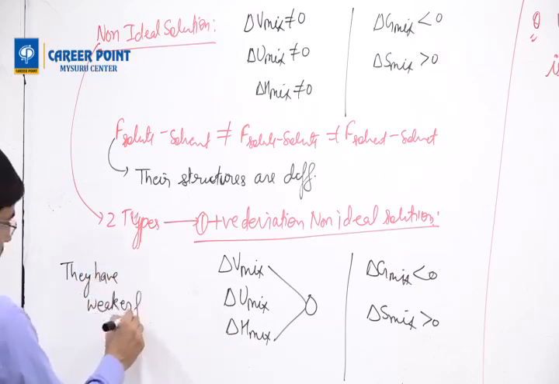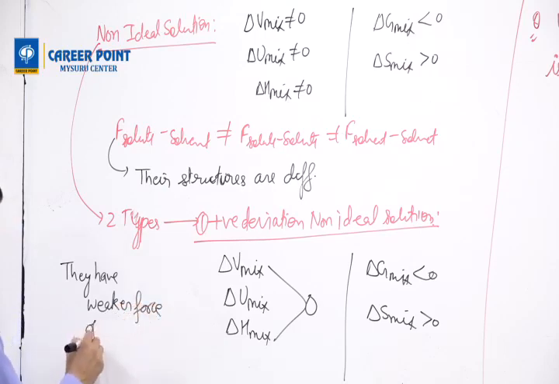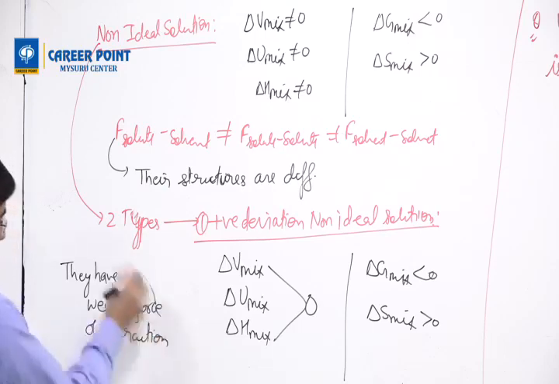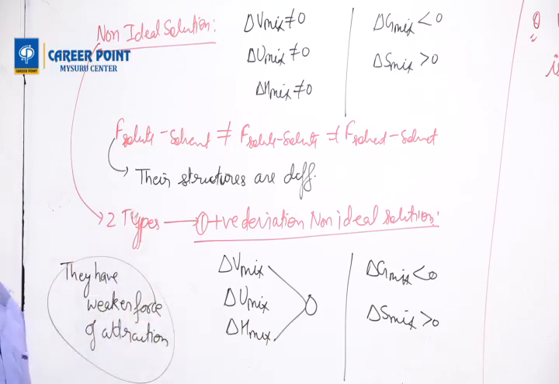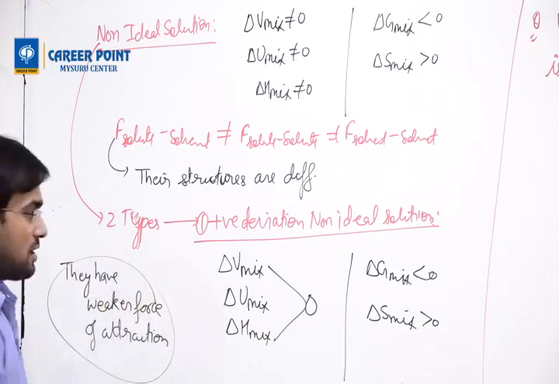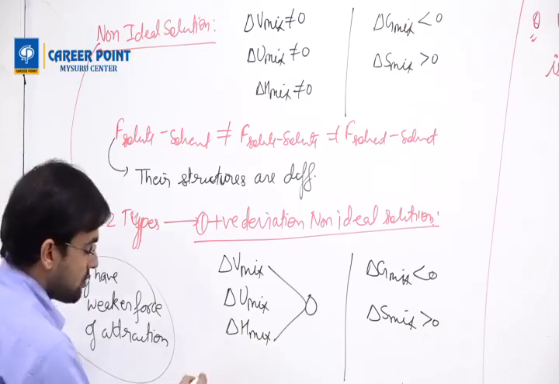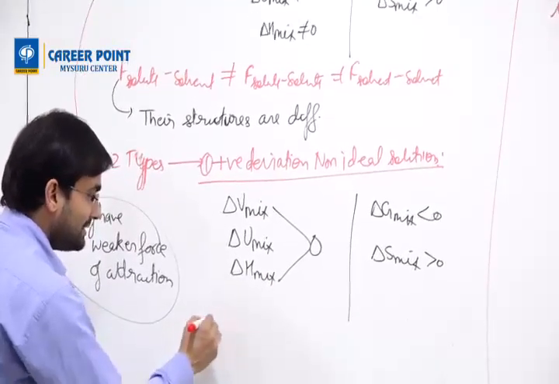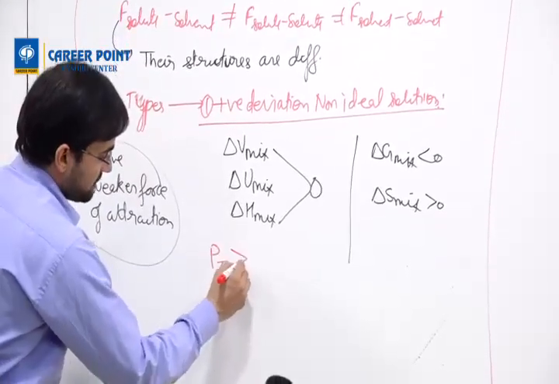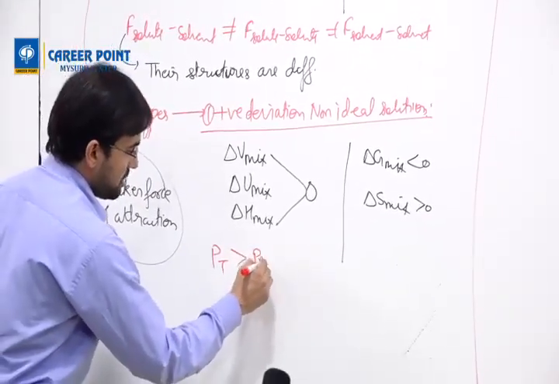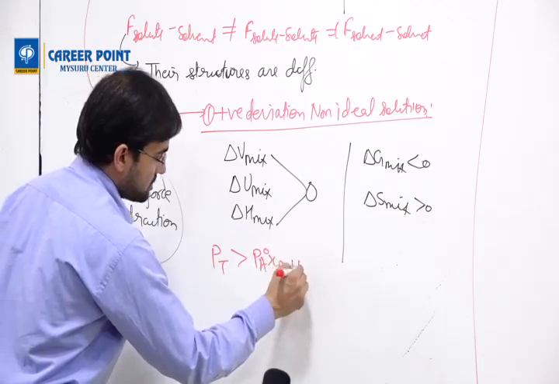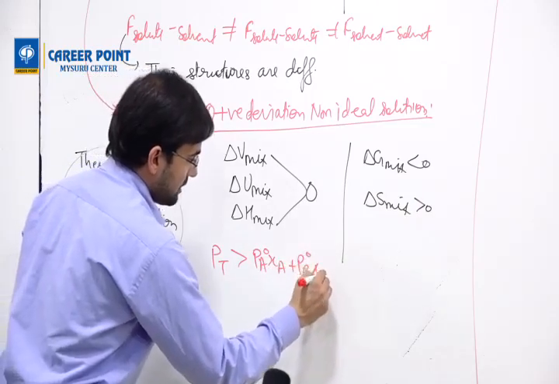This all happens because they have a weaker force of attraction. If they have a weaker force of attraction, then PT is greater than PA naught XA plus PB naught XB.